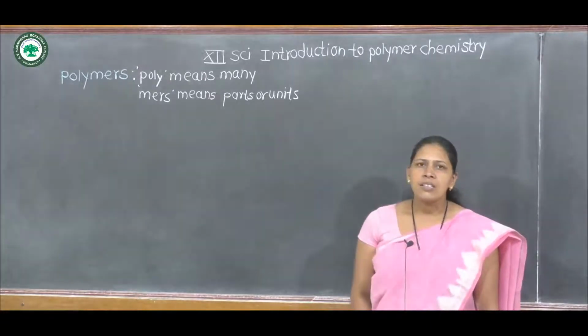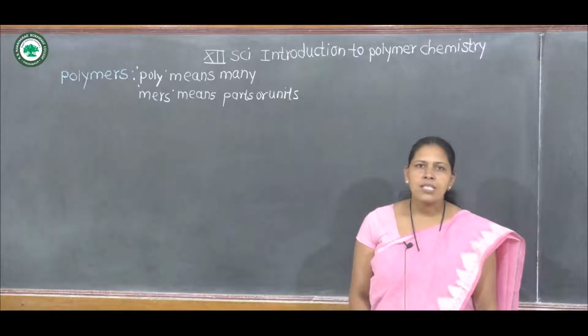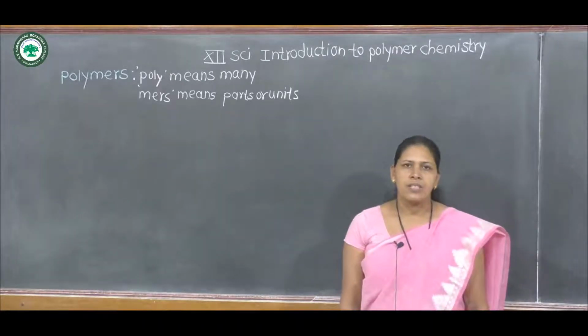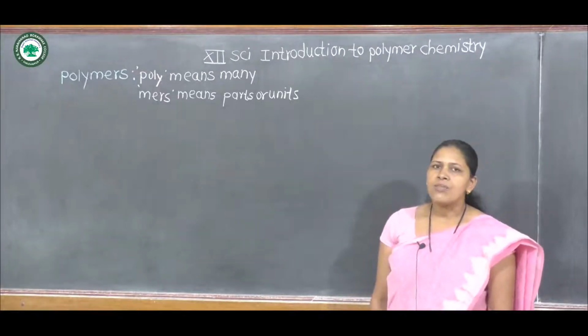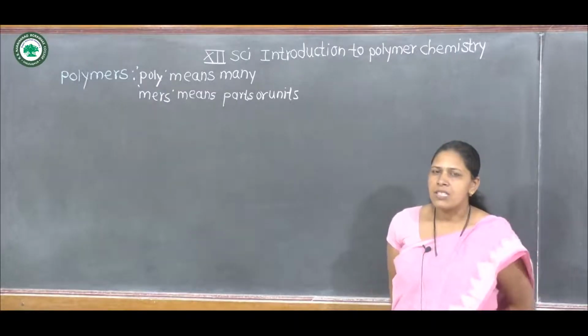Polymers are high molecular mass macromolecules. All polymers have higher molecular masses.